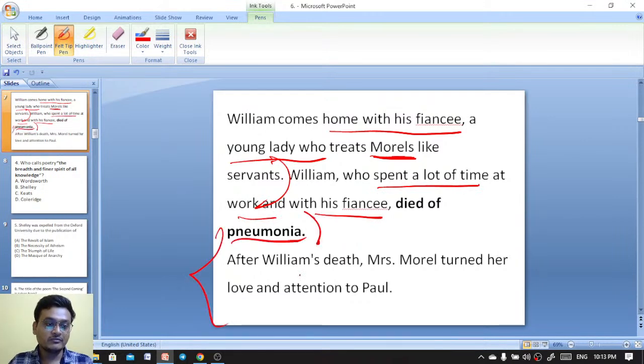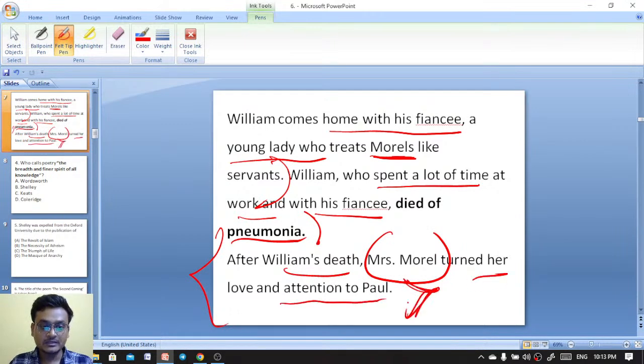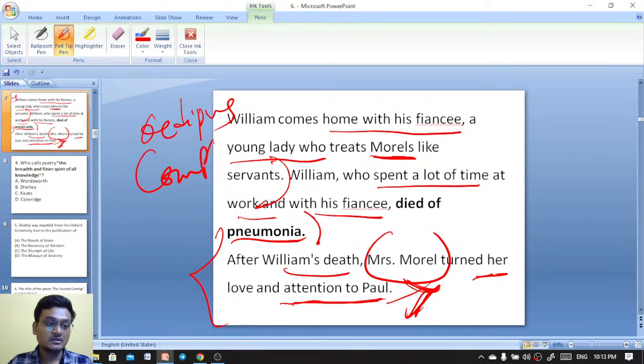And after the death of William, Mrs. Morel turned her love and attention to Paul Morel. So the theme of the Oedipus complex, the mother-son relationship.